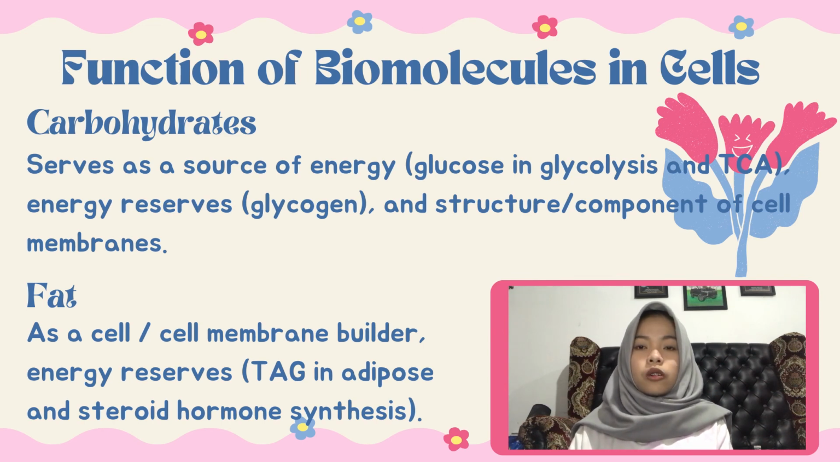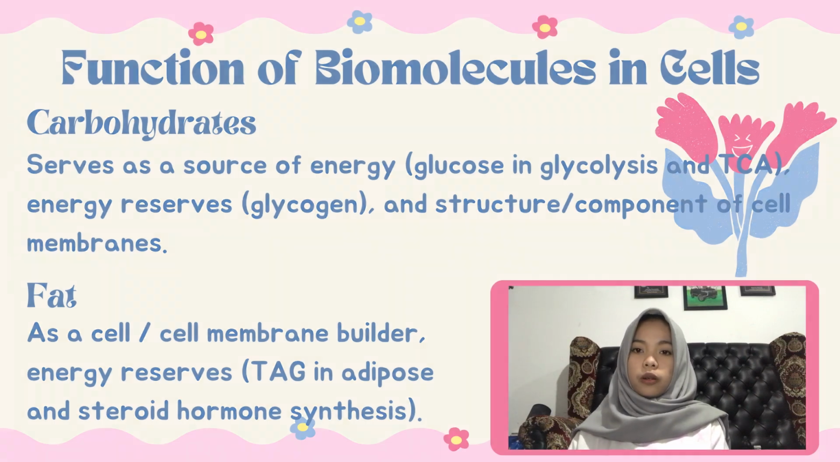First, carbohydrates. Glucose will be oxidized into ATP, carbon dioxide, and water vapor. Glycogen is another form of carbohydrate in the liver that acts as an energy reserve. In addition, carbohydrates act as an auxiliary component to form cell membranes. Fat acts as the main component of cell membrane formation as well as energy reserve in the form of triacylglycerol stored in adipose tissue. In addition, fat in the form of cholesterol is used to form hormones, namely steroid hormones.